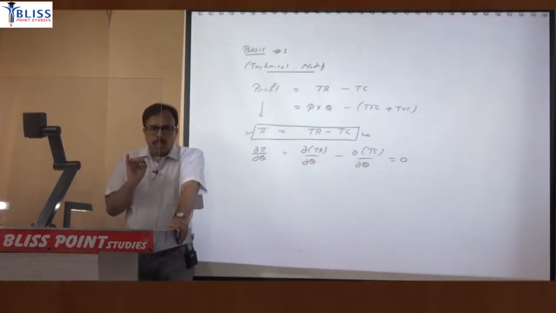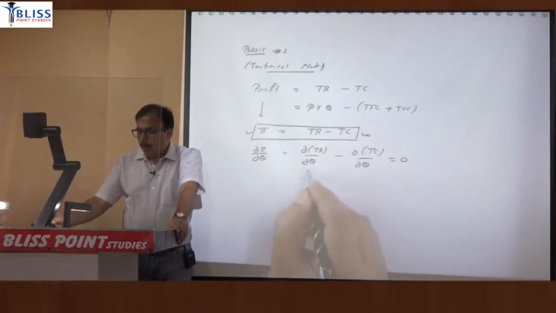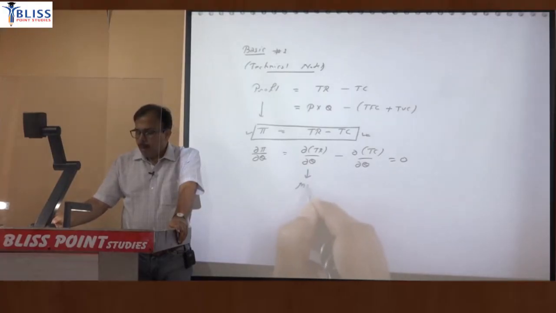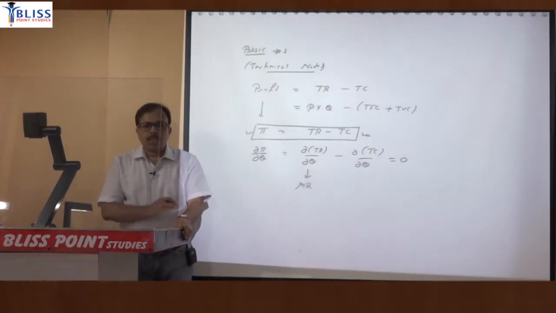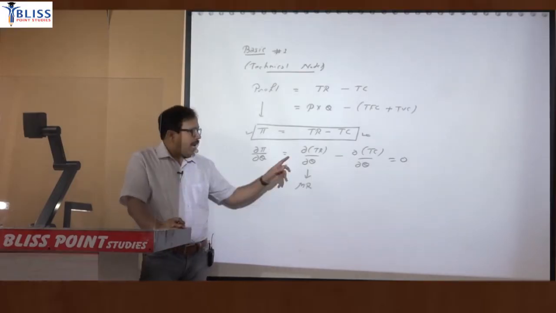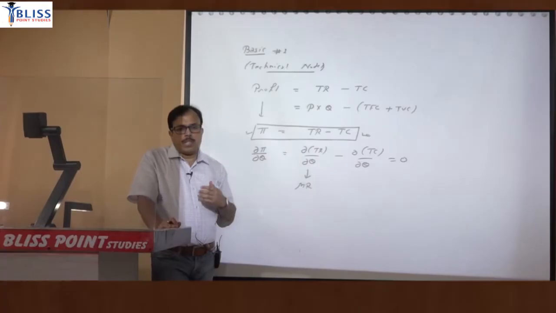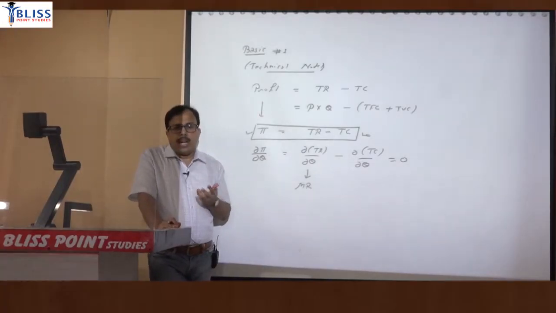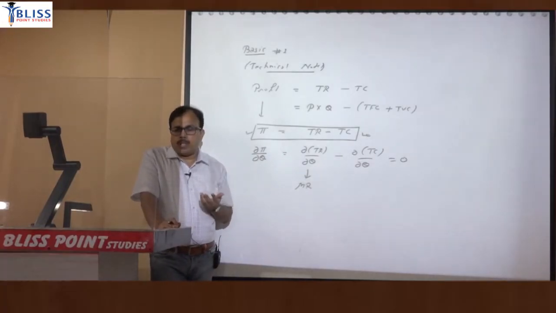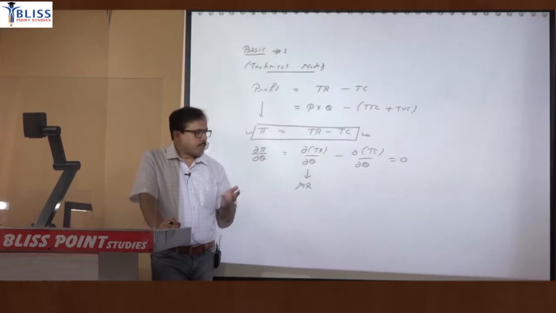Now any additional change in micro will be interpreted as marginal revenue. So when I say marginal revenue, it means additional revenue due to additional quantity. When I say marginal product, it means additional product due to additional quantity. When it is marginal cost, it means additional cost due to additional quantity.